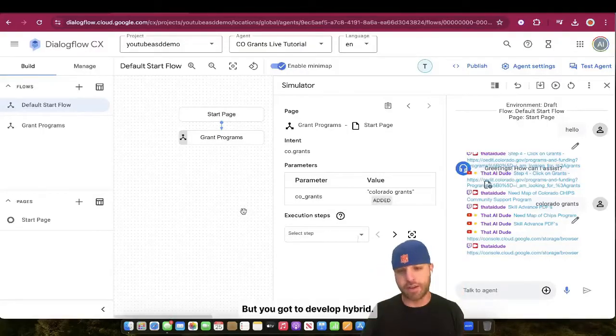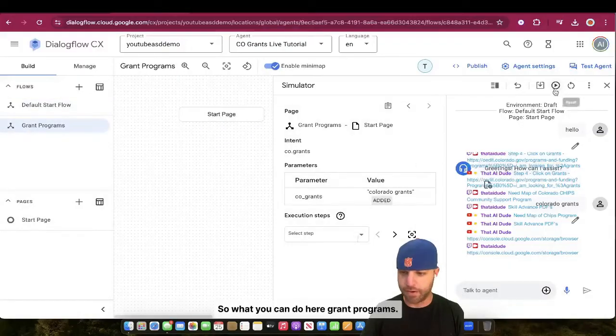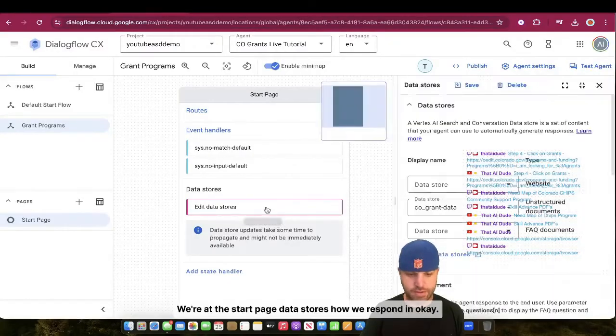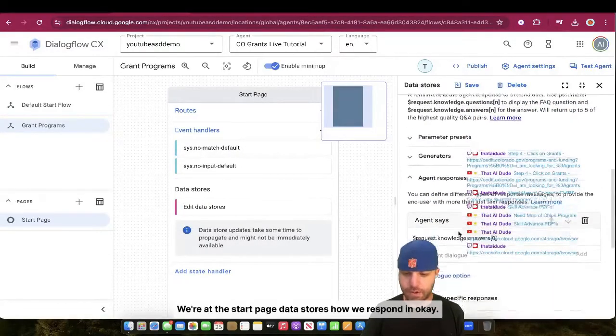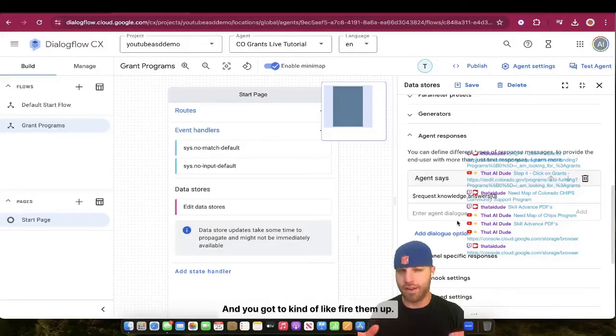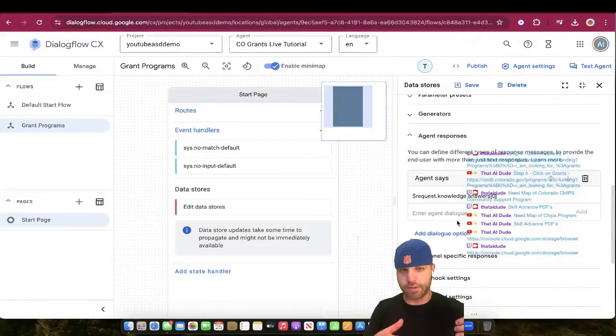It's kind of interesting, but you have to develop hybrid. So in grant programs, we've got to get that agent to respond. We're at the start page, and data stores are how we respond. When you start developing them hybrid, it's trying to go to intent responses first, right?